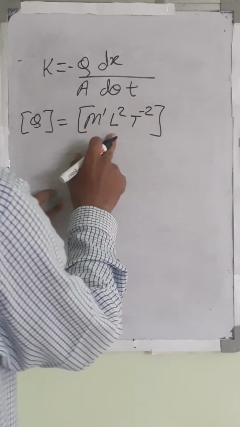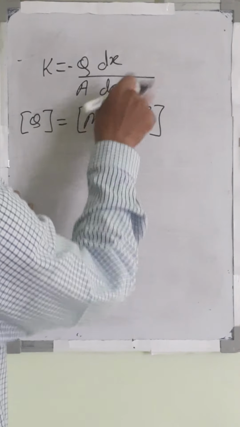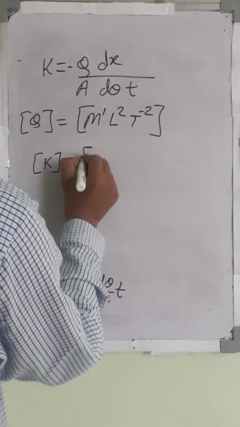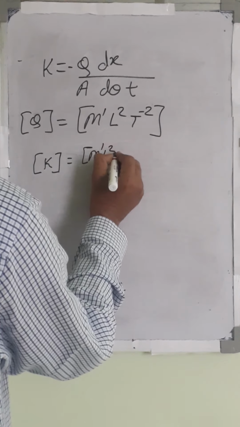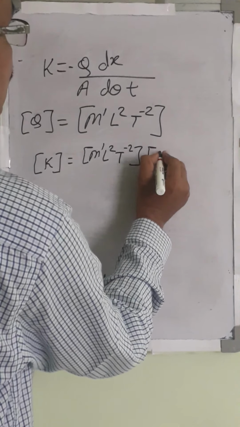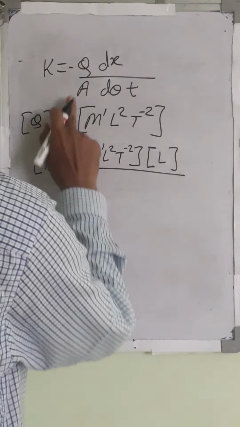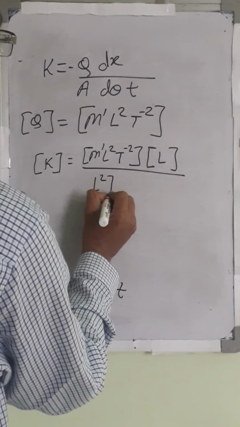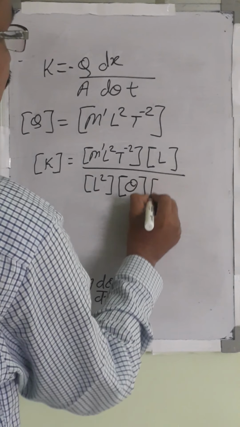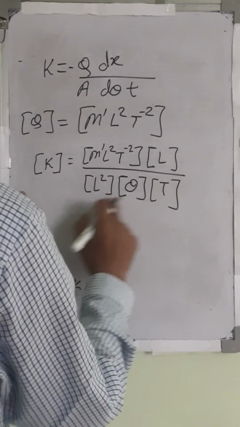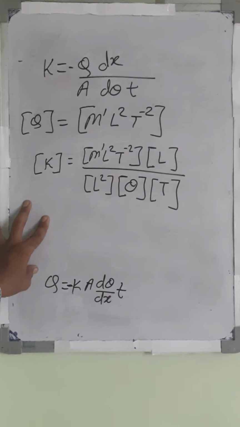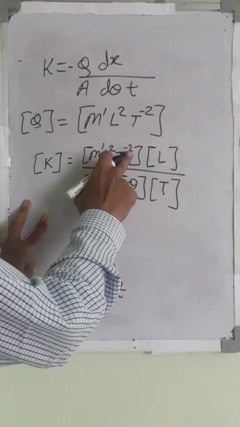Put these dimensions in this equation and all remaining dimensions: dimensions of k is equal to dimensions of energy M1 L2 T raised to minus 2, then dimensions of dx, that is length L, divided by dimensions of area L square, dimensions of d theta, that is theta, and time, that is again T. Simplify this: T goes to the upper position, then it becomes raised to minus 1.